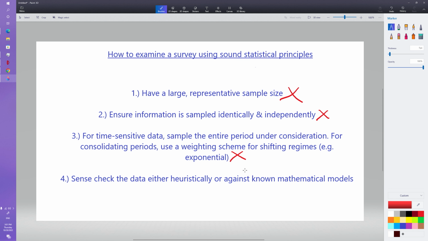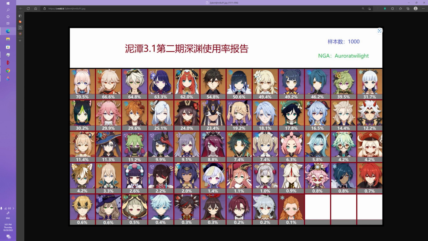And then finally, the last thing you need to do is sense check your data, either heuristically or against known mathematical models. A heuristic in this case would be, if Kokomi is at the top of the meta, I do expect Sucrose to have at least a 10% pick rate.